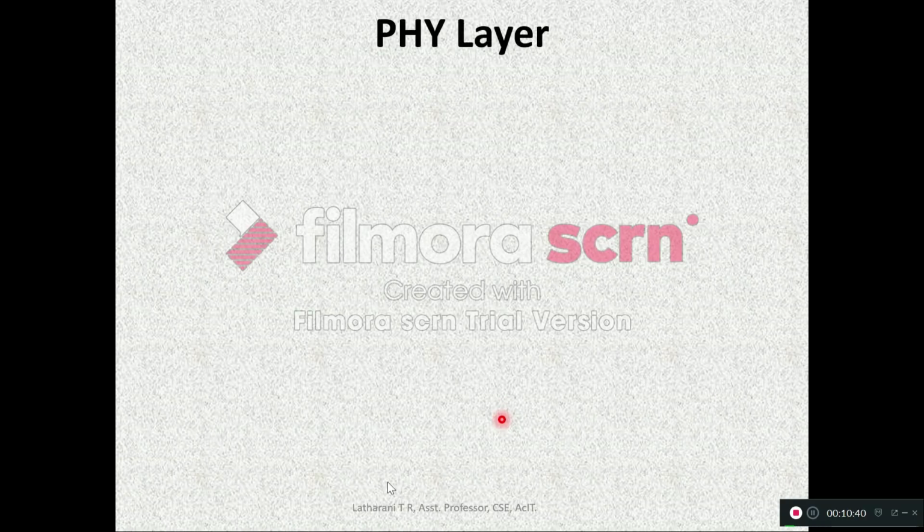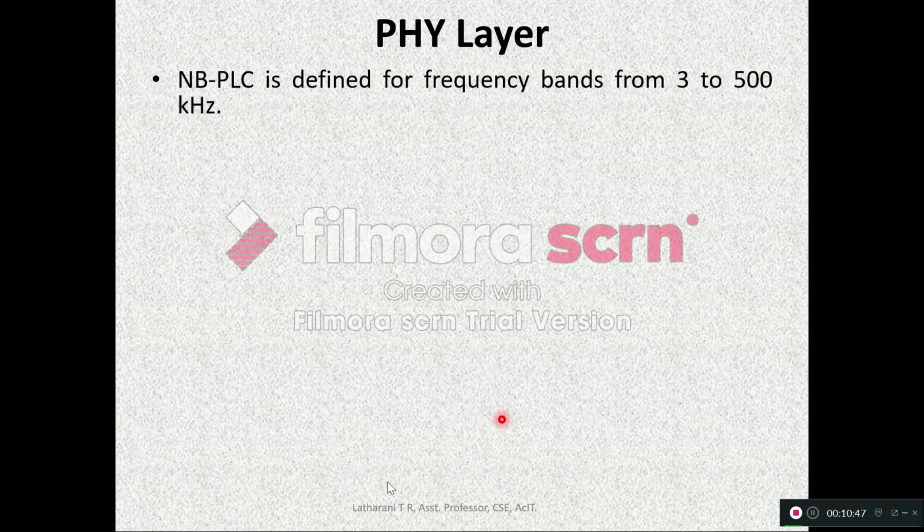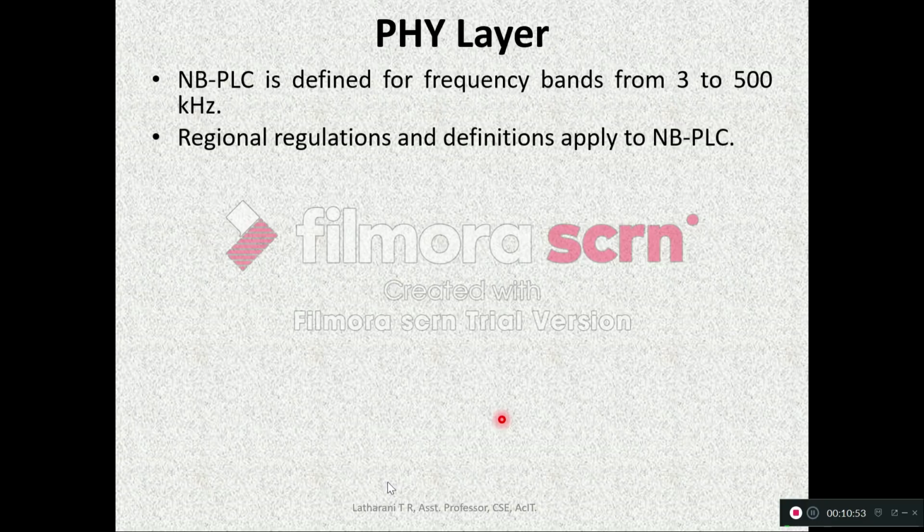So let us see about the physical layer of 1901.2a technology. NBPLC is defined for frequency bands from 3 to 500 kilohertz. Regional regulations and definitions apply to NBPLC. That means in whichever region the NBPLC is used, the local regulations are also applicable.